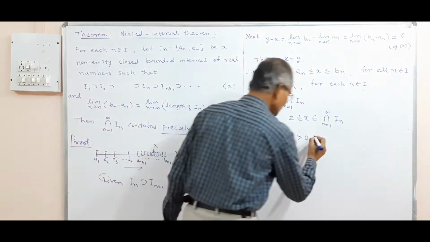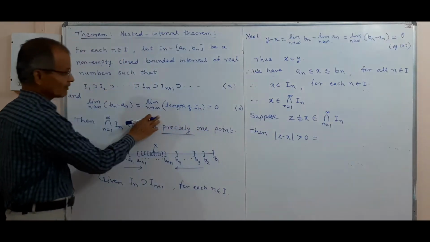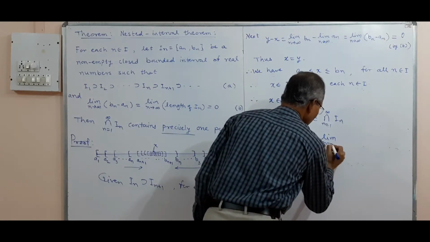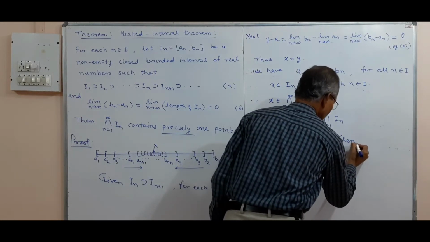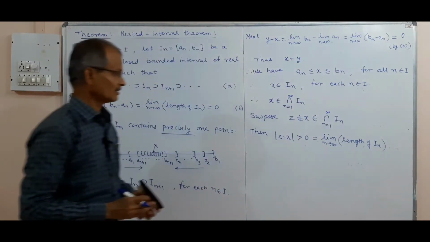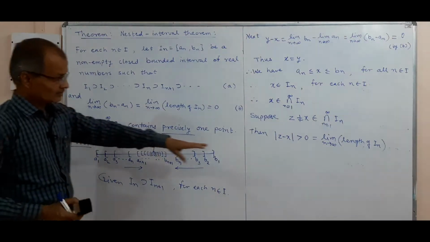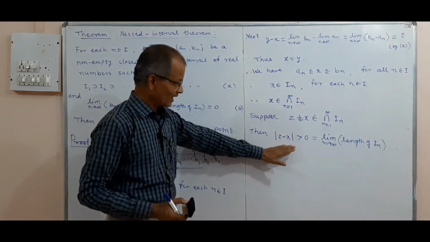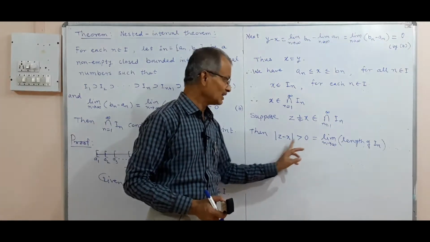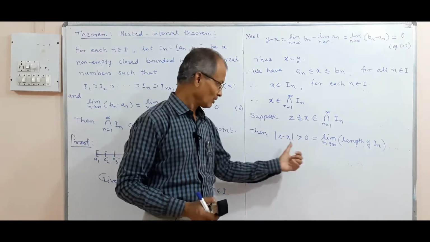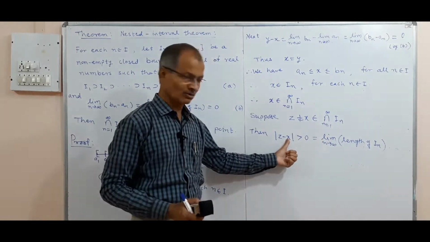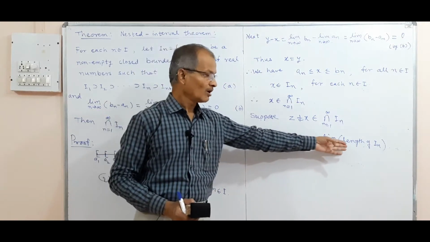And what is 0? 0 is the limit as n tends to infinity of the length of In. Thus, the difference of z and x is greater than 0 while 0 is the limit of the length of In, therefore z is not in In. If it were in In, its length would have to be 0, but this is not 0, and therefore z does not belong to In.